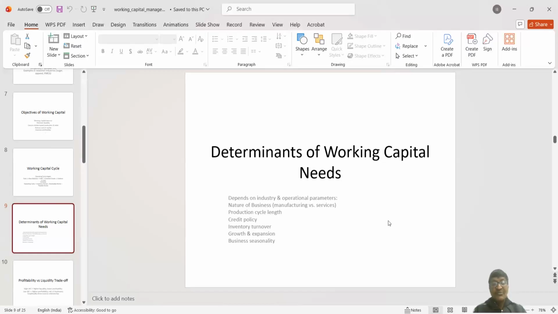Now, credit policy, basically, here we are concerned about the credit terms. Now, if a company, to compete with its competitor in the market, extends its credit term, say from earlier 2 months to present 3 months or 4 months, automatically working capital requirement will be more, because think about the working capital cycle.